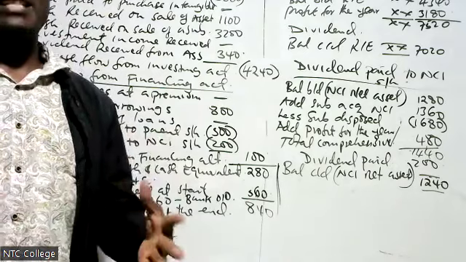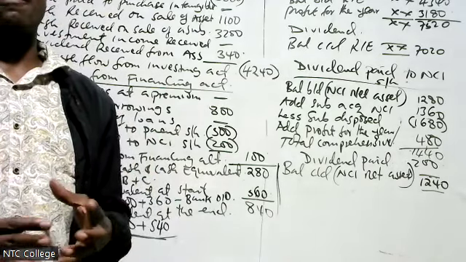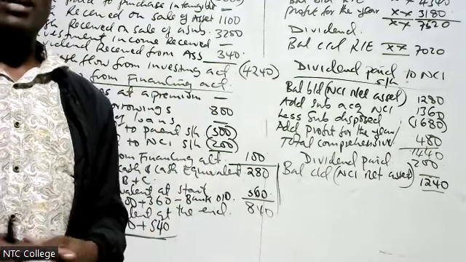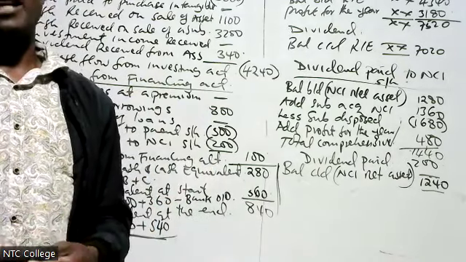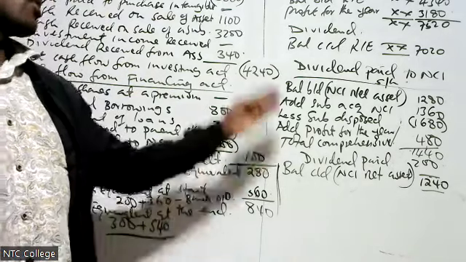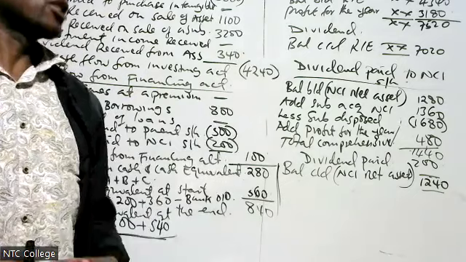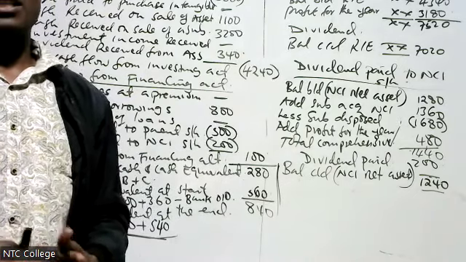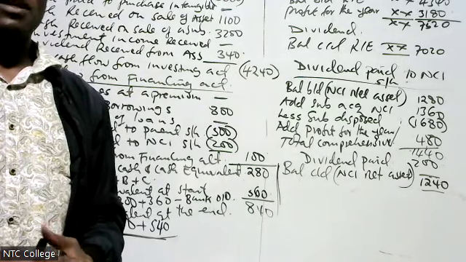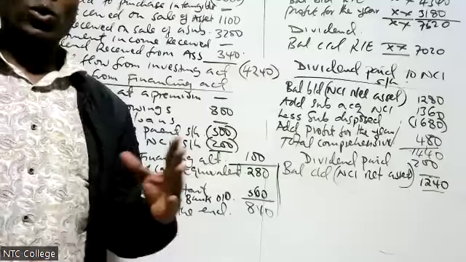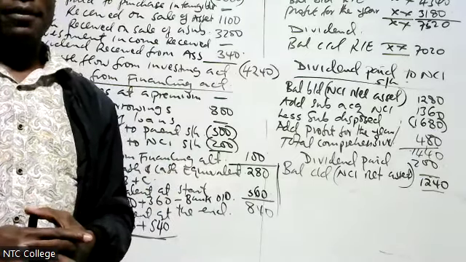Therefore, when you go to revise any question, this question was comprehensive because it had disposal and acquisition at the same time. But the questions you are going to get for revision, it either has only acquisition or disposal. Therefore, there is no subsidiary acquired and subsidiary disposed together. It's only one, either subsidiary acquired or subsidiary disposed. Therefore, it becomes very easy. This one was a very comprehensive question, and that is why I picked it for our revision.